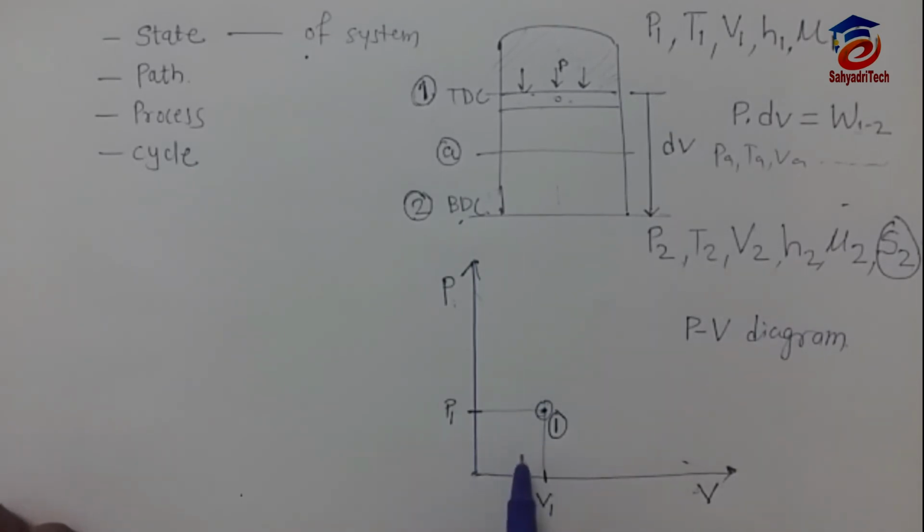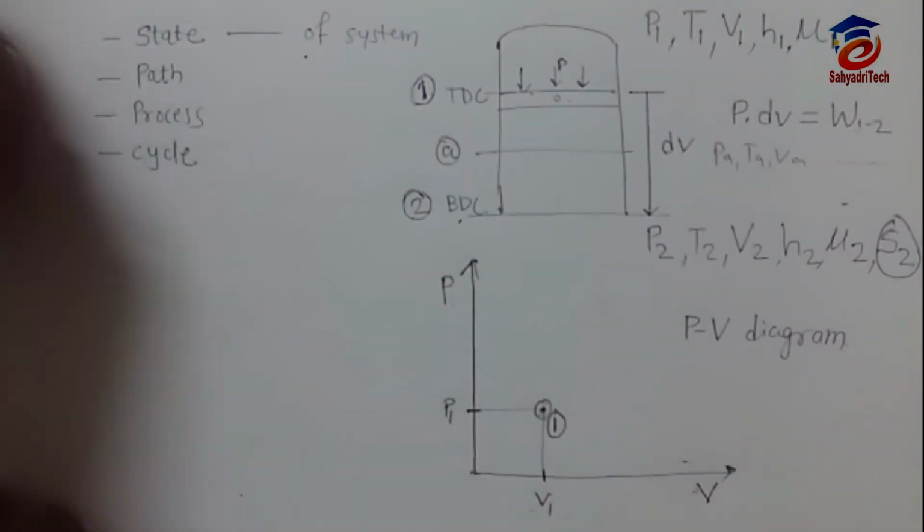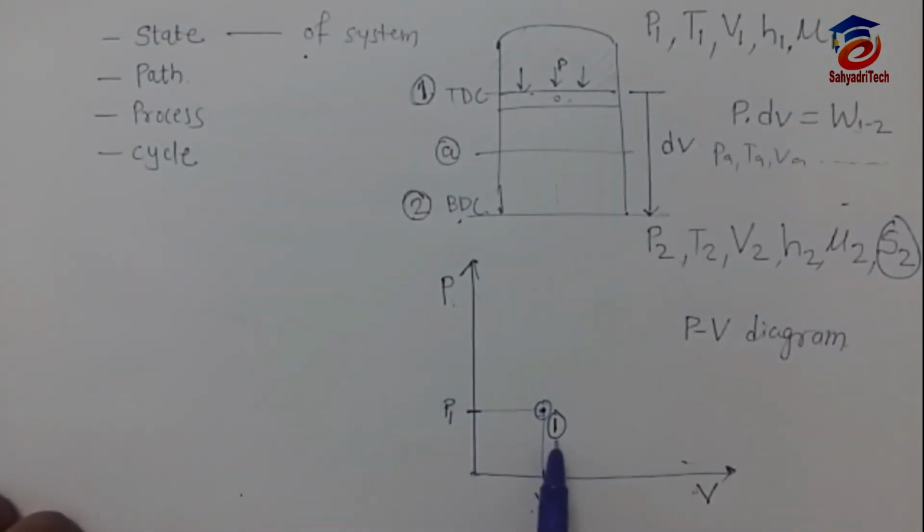Now see what a point function is. By using these properties I can define the condition of a system. The condition of the system is 1, and I am using these two properties, pressure and volume, to define that condition. That's why pressure and volume are point functions.